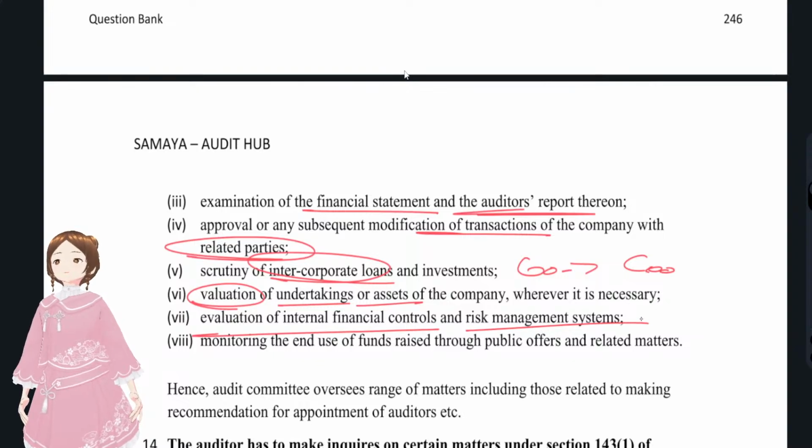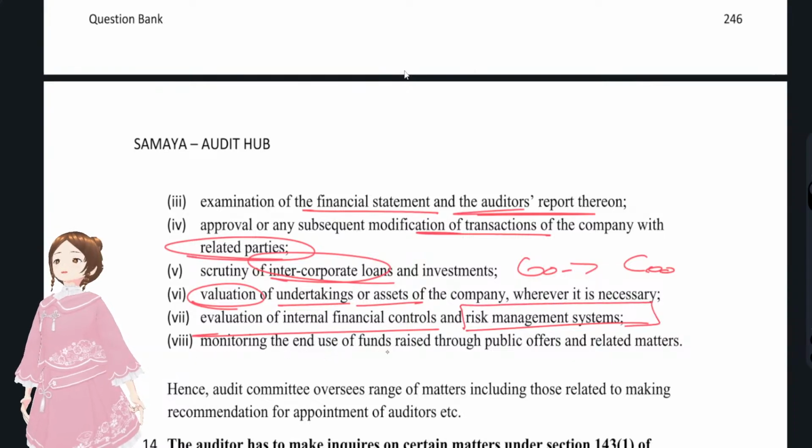In the companies audit, I think I have previously explained what risk management systems and internal financial controls are in previous videos, so I'm not going into detail here. I know that you know them.